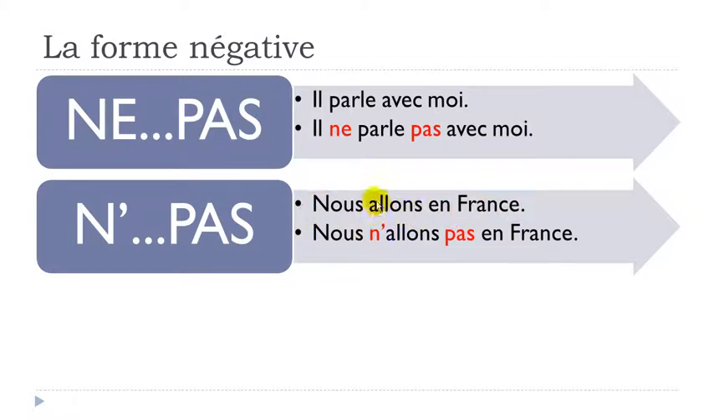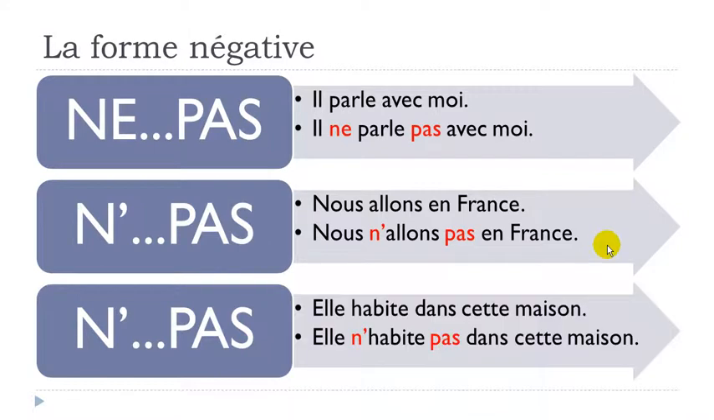Here, the first letter is a. Remember the rule: if it starts with a vowel, like here, you will have to drop and take away the e of ne. That's the reason why we've got this n apostrophe like that. N'allons. Nous n'allons. And then you don't really need to think. You just put this pas after the verb, en France. Nous n'allons pas en France. And that's it.